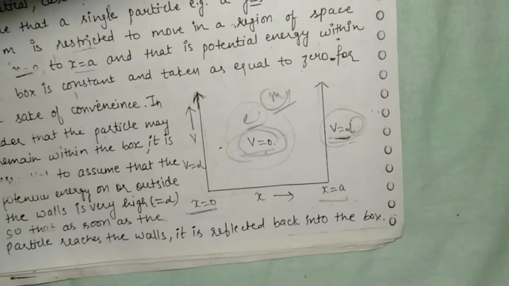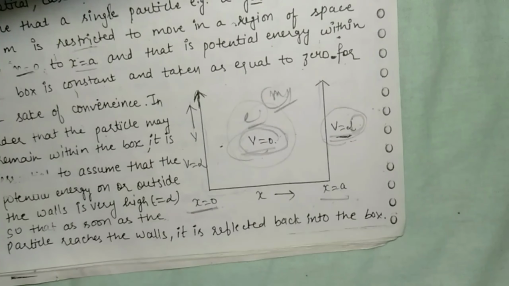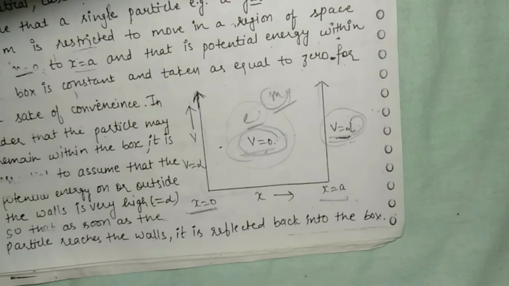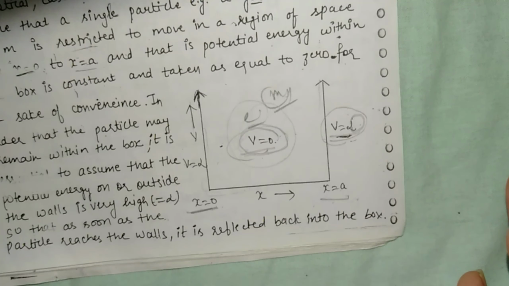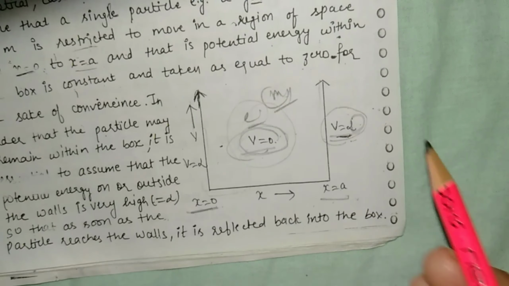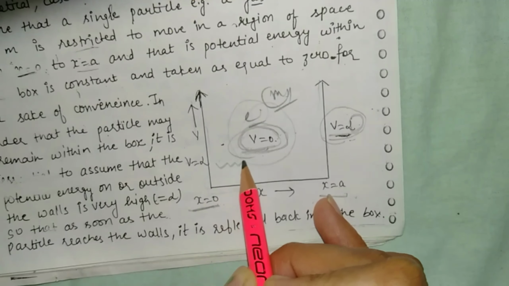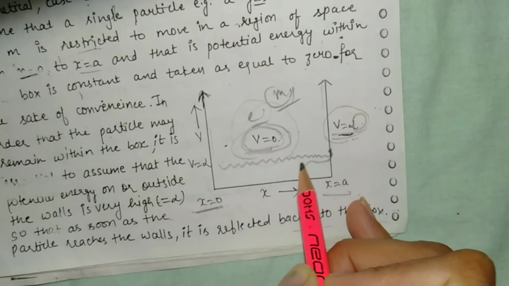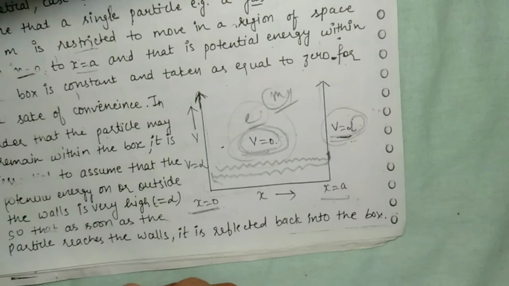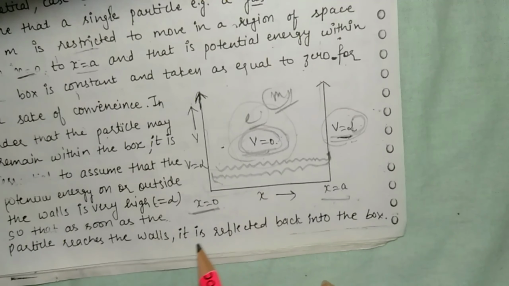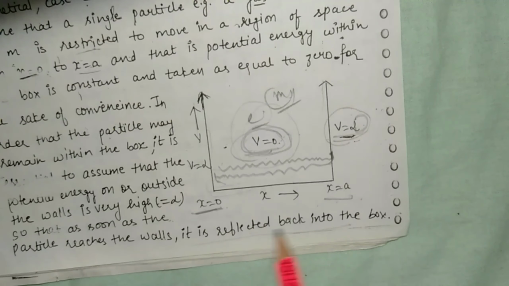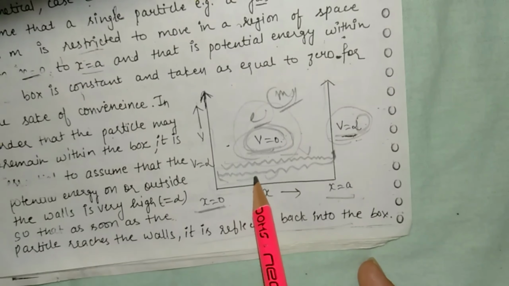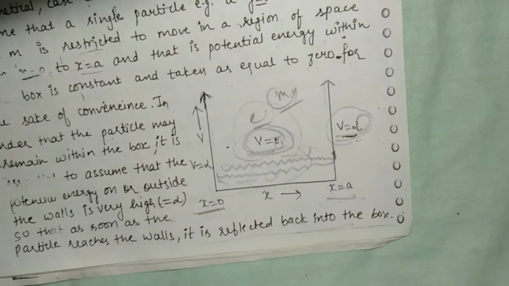As we considered, inside the box the potential energy is equal to 0, and at the walls of the container the potential energy is equal to infinity. When the particle moves from one side to the other side, then at the wall of the container it is reflected back into the box. When it is reflected back into the box, the potential energy on this side and on this side cancel each other, so this is equal to 0.